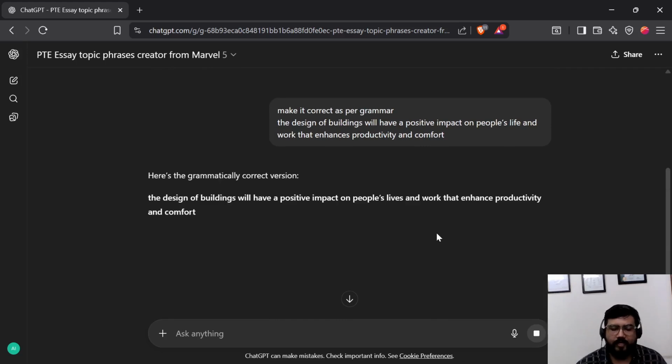So we have chosen one TS, and we have asked it to make it correct as per grammar, and even though we didn't specify what word we had in mind, it chose the word life and made it lives. So it does know which word was highlighted by the engine. We can go one step further and ask it to make it longer as well.